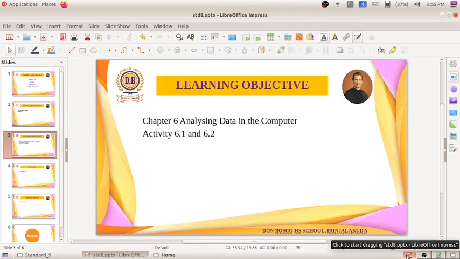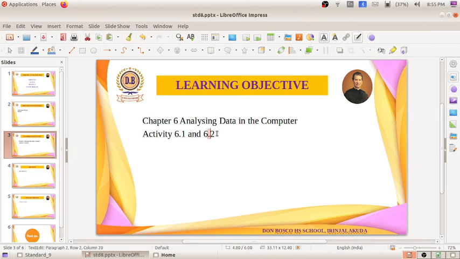What all things have we studied today? We have done activity 6.1, and activity 6.2 we will do in the upcoming sessions. In activity 6.1 we discussed how to find the average.